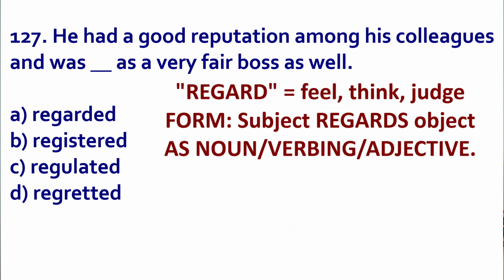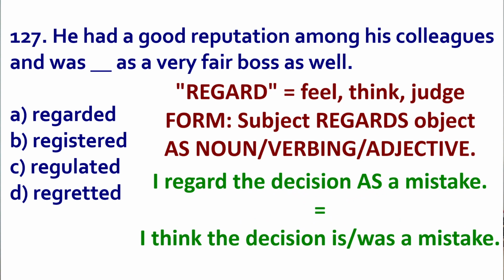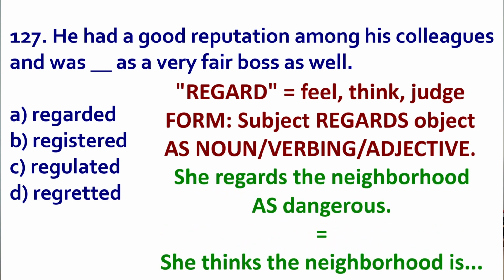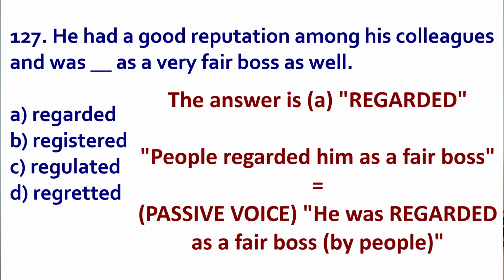Regard. The form is someone regards object as noun or as adjective. Here's an example. I regard the decision as a terrible mistake. So I think the decision was a terrible mistake. She regards the neighborhood as dangerous. She thinks the neighborhood is dangerous. So people regard him as a fair boss. Passive voice, he is regarded as a fair boss. That means people think he is a good boss. Therefore, the answer is A, regarded.